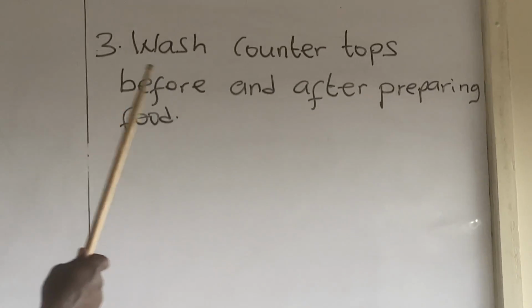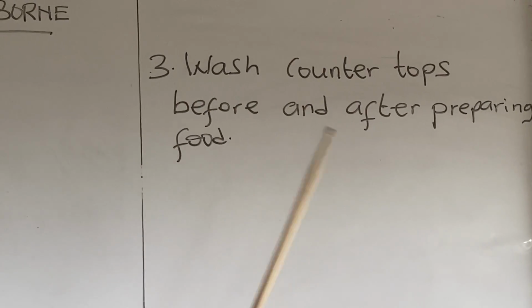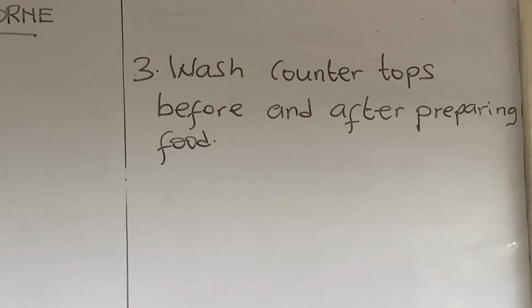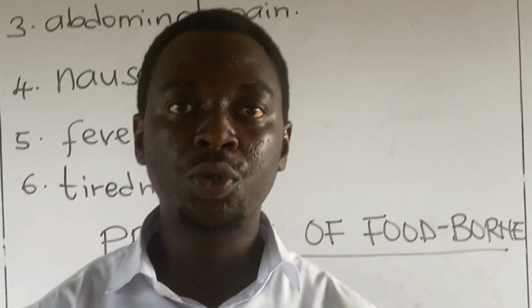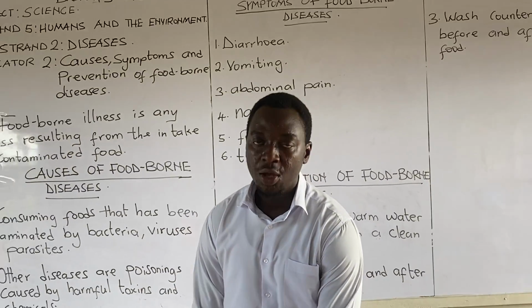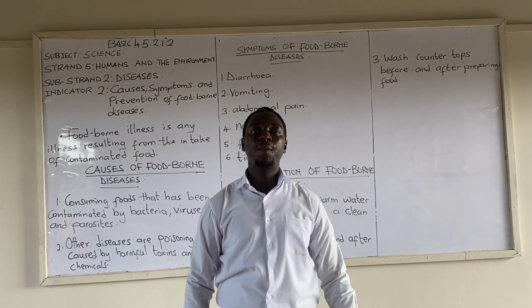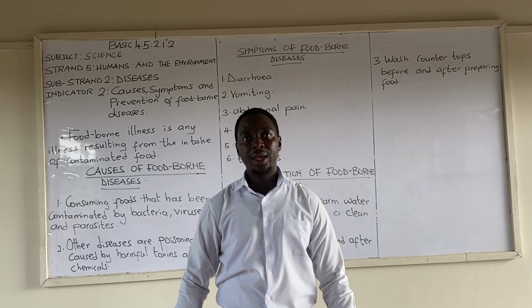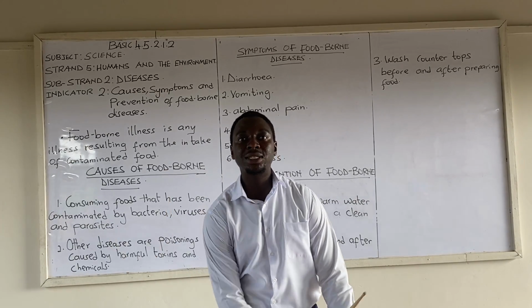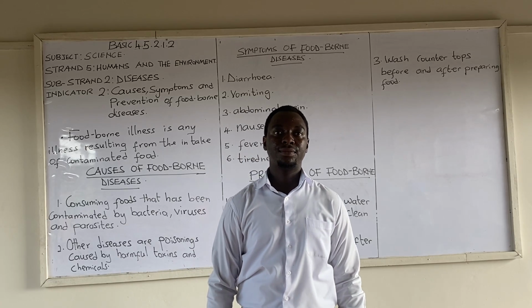3, wash countertops before and after preparing food. The place that you prepare the food, the counter that you use, where you chop your meals, where you chop your vegetables. Wash there before you prepare the food. And after preparing the food, make sure you wash there again.